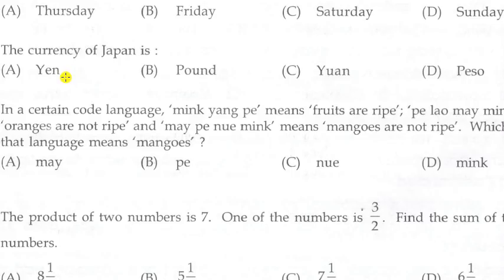Next question. The currency of Japan is. Options: A yen, B pound, C yuan, D peso. Answer is A yen. So the currency of Japan is yen.